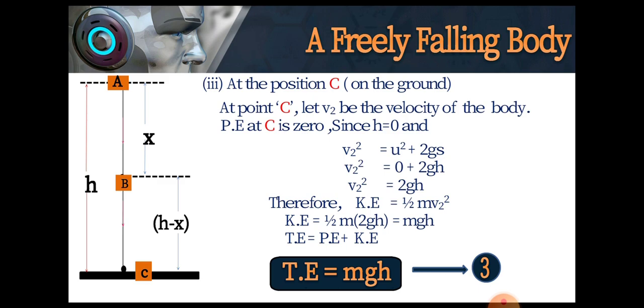Hence v2 squared is equal to 0 plus 2gh. v2 squared is equal to 2gh. Therefore, kinetic energy is equal to half m into 2gh. And finally, after simplification, we get kinetic energy is equal to mgh. The total energy is equal to potential energy plus kinetic energy, which is mgh, equation 3.